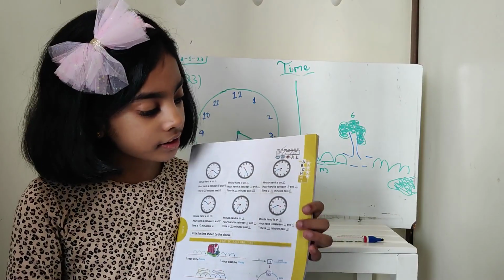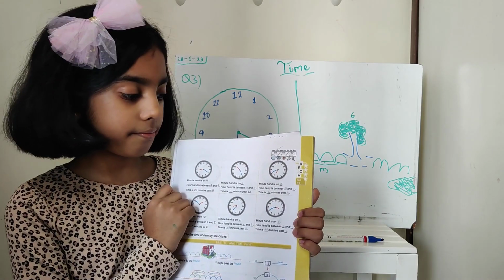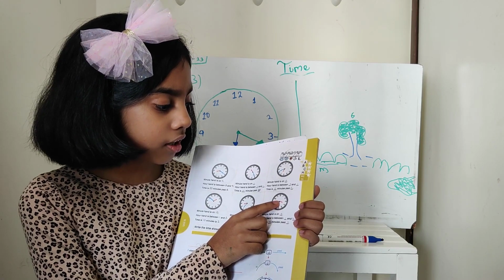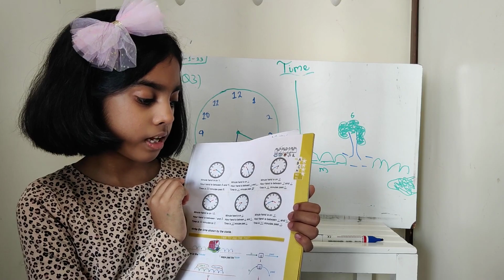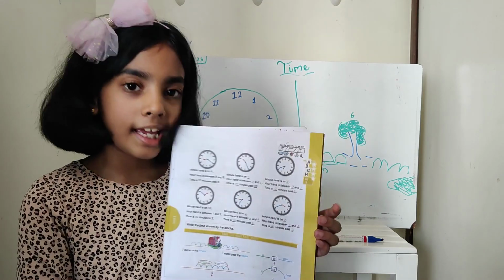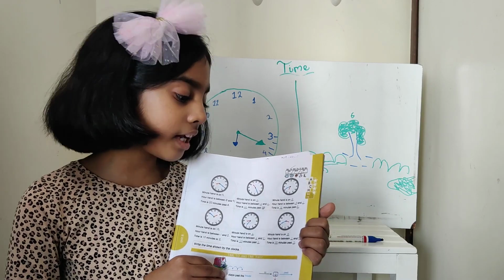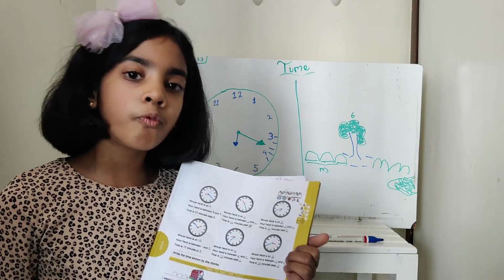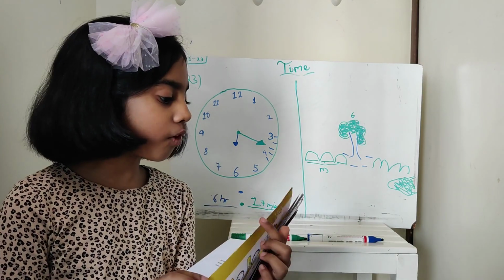Now our last question. Minute hand is on 8. The hour hand is between 3 and 4. The time is 40 minutes past 3 or 20 minutes to 4. Now let's see what is next.